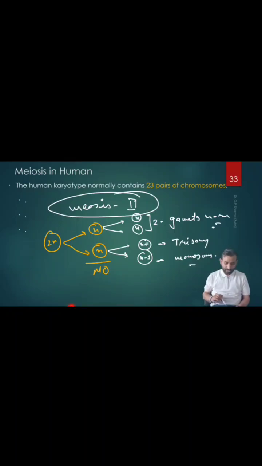So meiosis 2 has a non-disjunction problem in anaphase 2. It produces 2 normal gametes and 2 abnormal gametes, that is, one trisomy and one monosomy. But if the problem is in meiosis 1, the final result is that all the gametes will have the problem. 2 will have n plus 1 and 2 will have n minus 1. All of the gametes are abnormal.